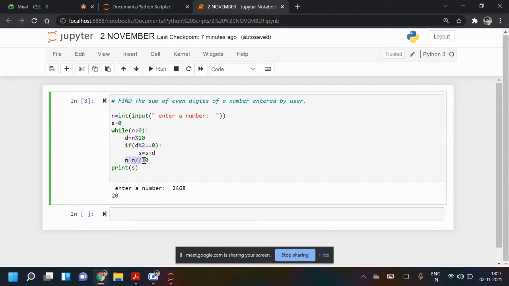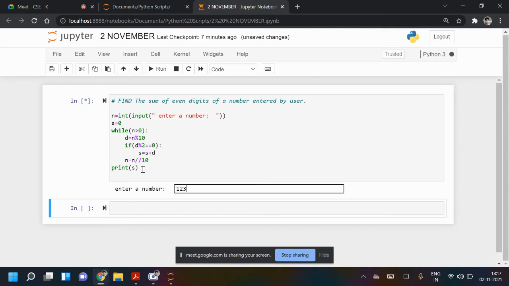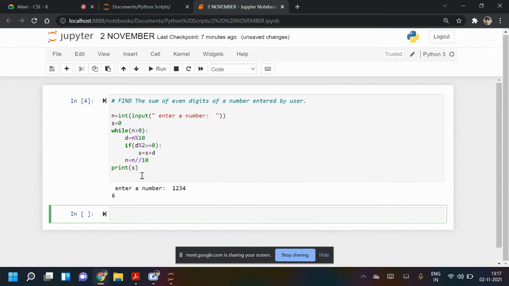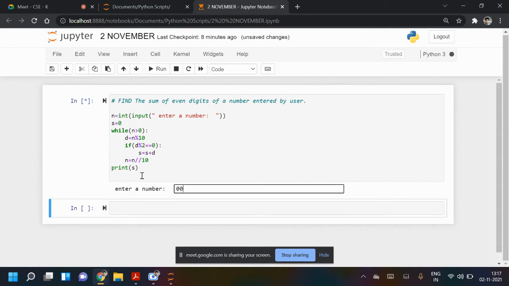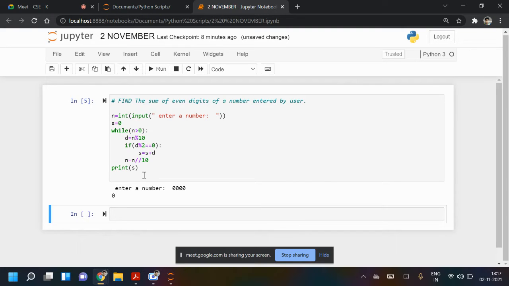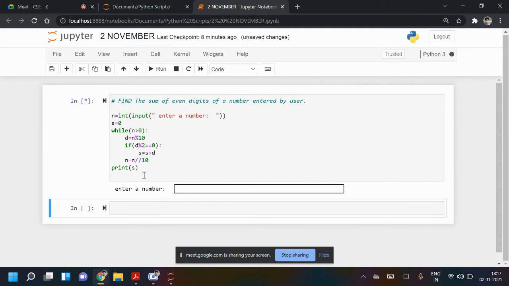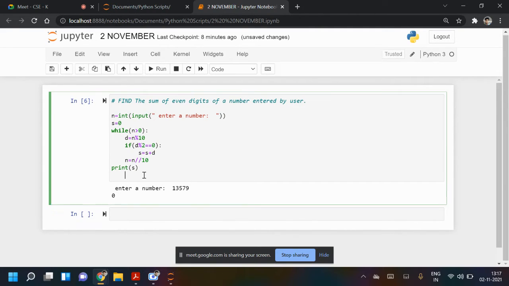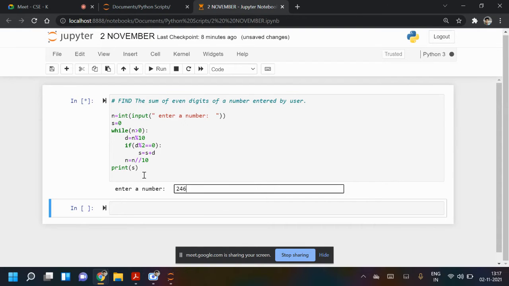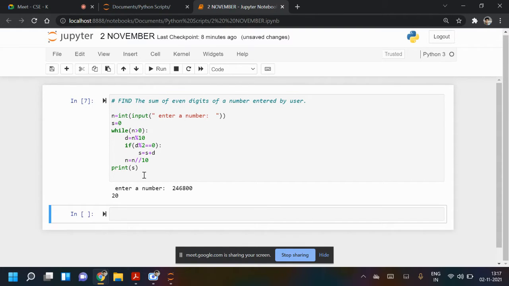And the else part is not written, so if it does not satisfy, it will do nothing. It will come out of the loop, and then n will be divided by 10, and still it is working. I have not initiated d to 0, still it is working. You can take any number, 1 2 3 4, so it is giving 6, and we can take 0 0 0 0, it's giving 0. Take 1 3 5 7 9, 0. If 2 4 6 8 0 0, 20.